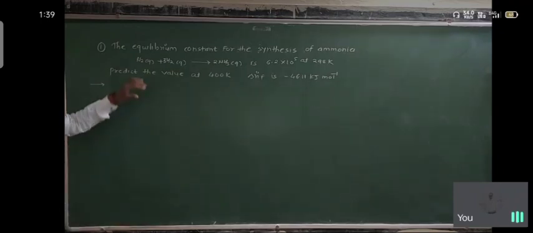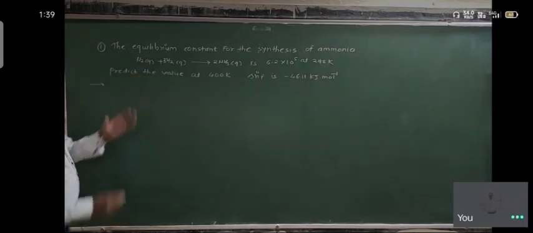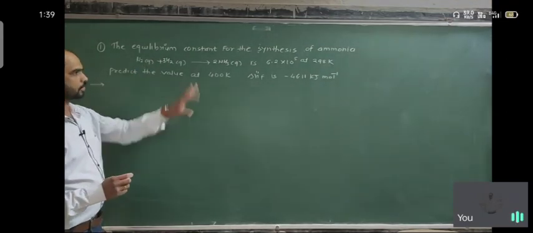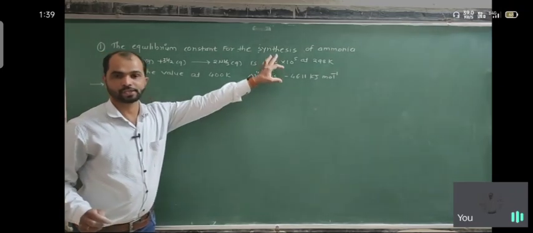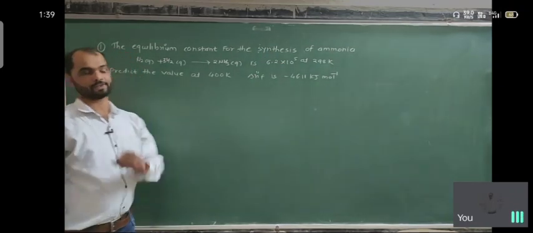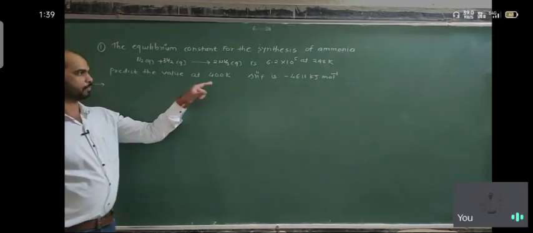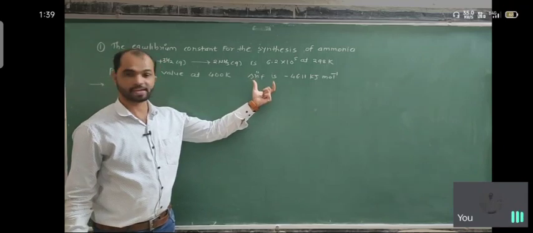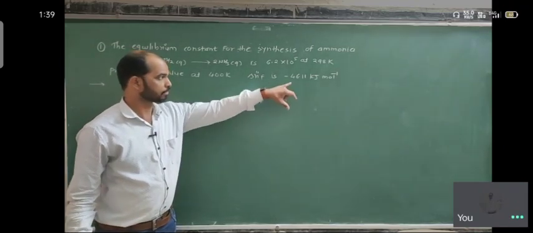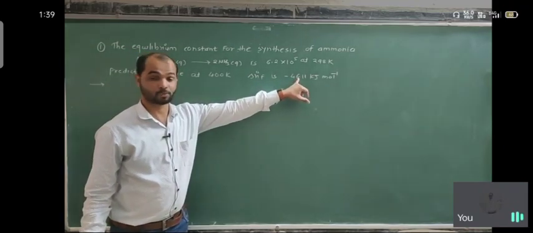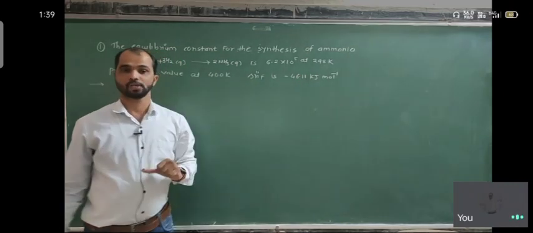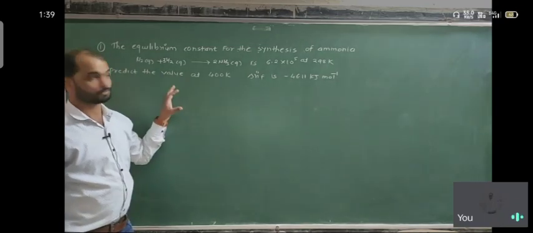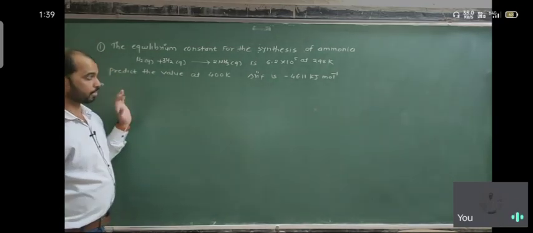Okay, so the first problem is given to you. The equilibrium constant for the synthesis of ammonia reaction is 6.2 × 10^5 at 298 Kelvin. Predict the value at 400 Kelvin, and the standard heat of formation of NH3 is given as -46.11 kilojoule per mole. So first, let's understand what is given and what is asked to be found.